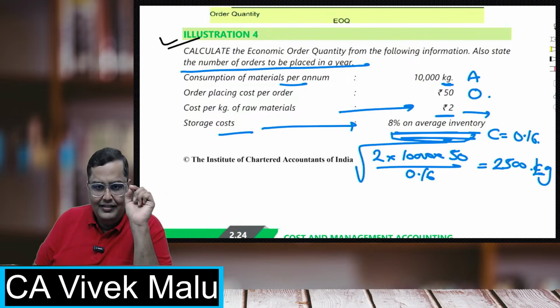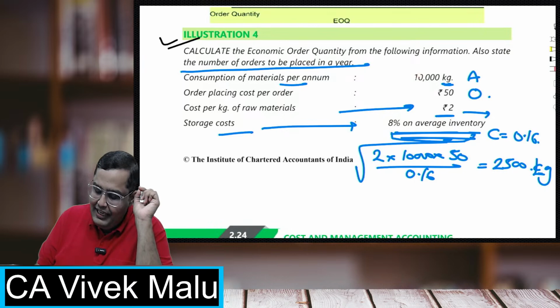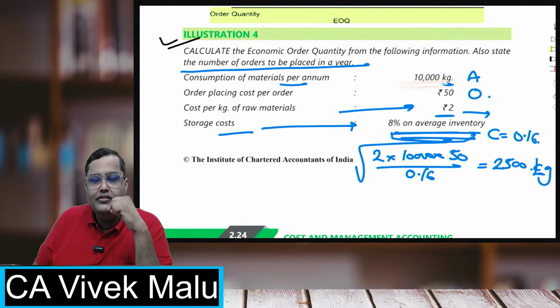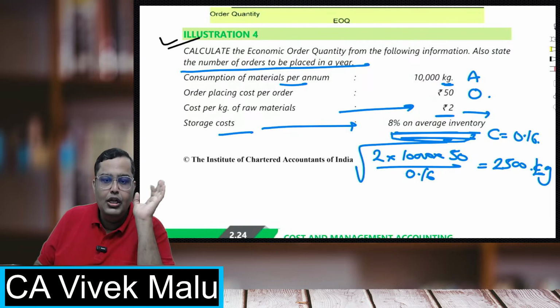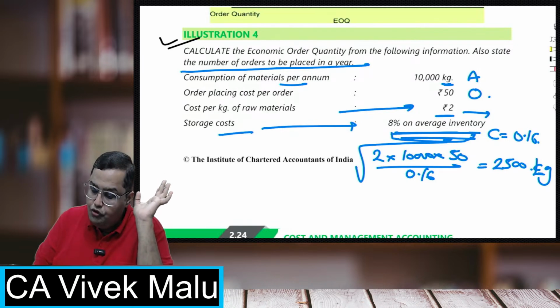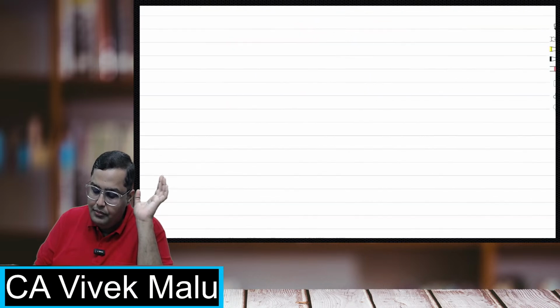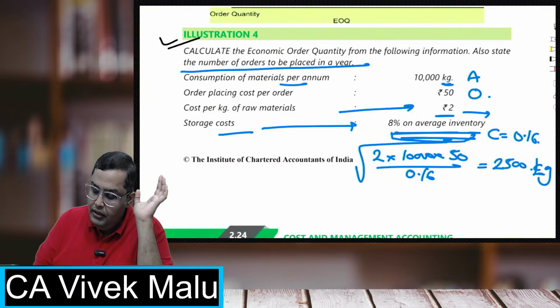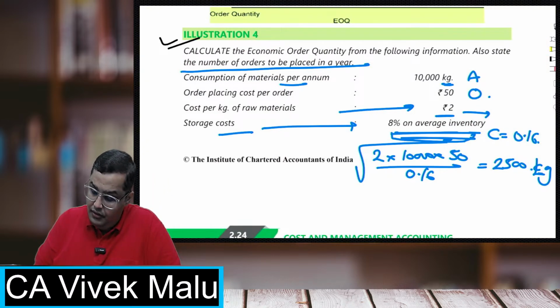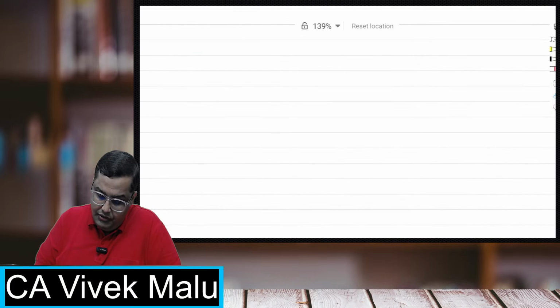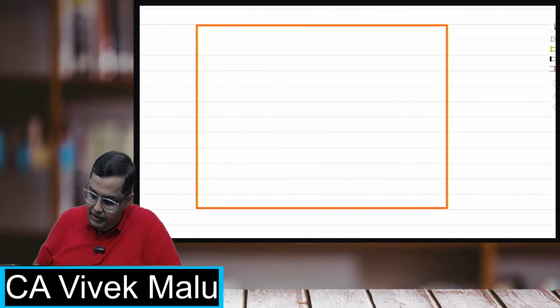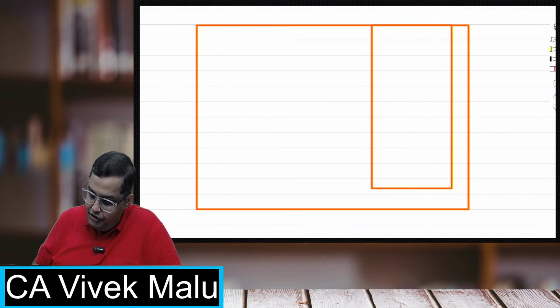The formula is very simple. 10,000 kgs, the annual requirement upon the order size. What is the formula? Annual requirement upon order size. That will give you the number of orders to be placed. Now, students, in this question, let me explain you something else. I'll teach you in this only.